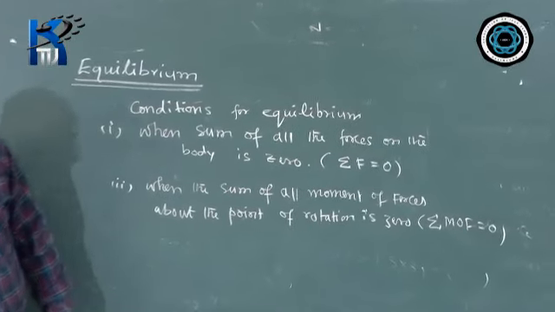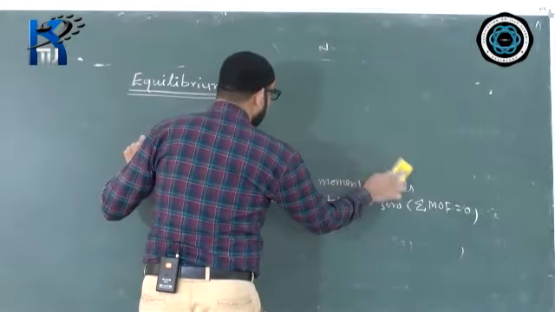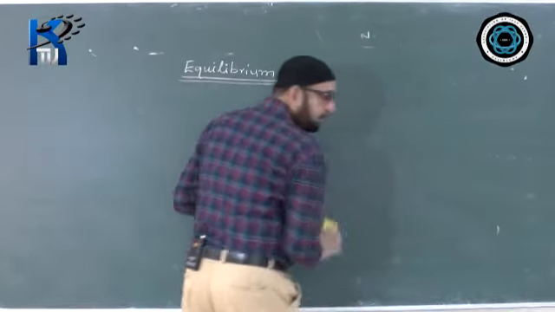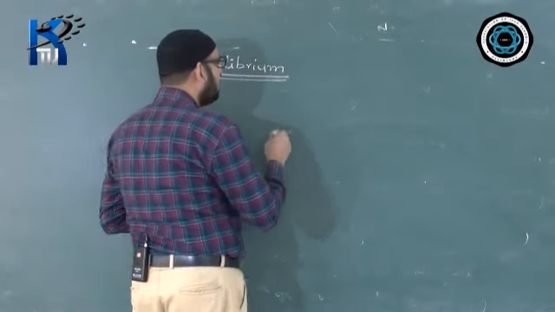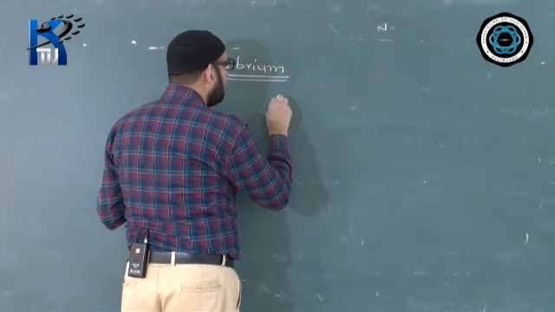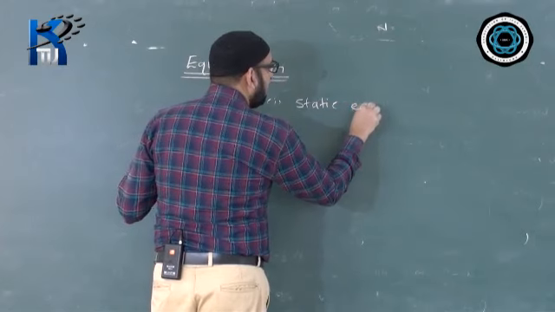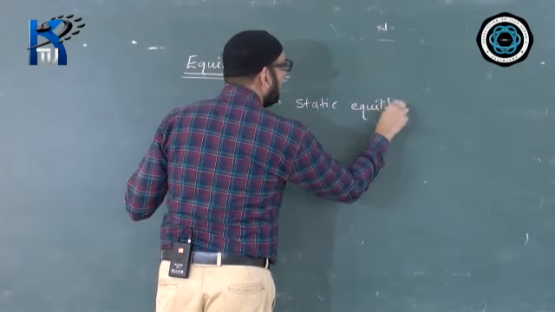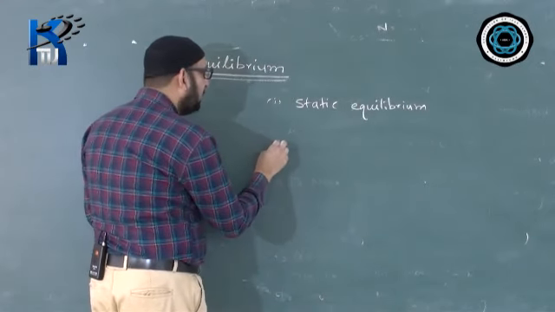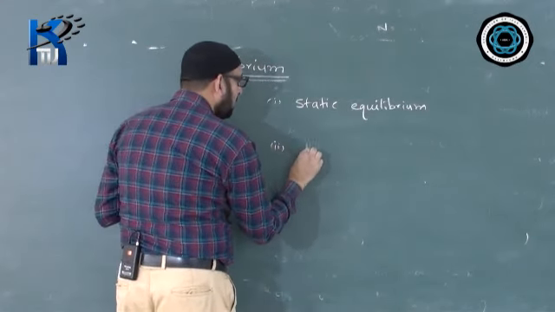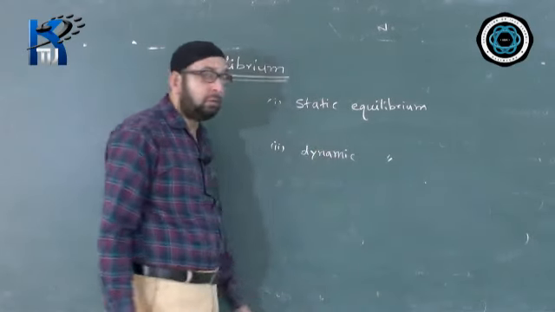Okay, now there are two types of equilibrium. Just have a simple idea about it. They will not ask you many questions on that. The first one is static equilibrium, and the second one is dynamic equilibrium.